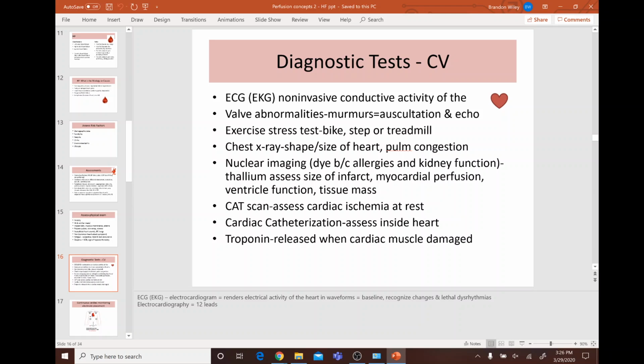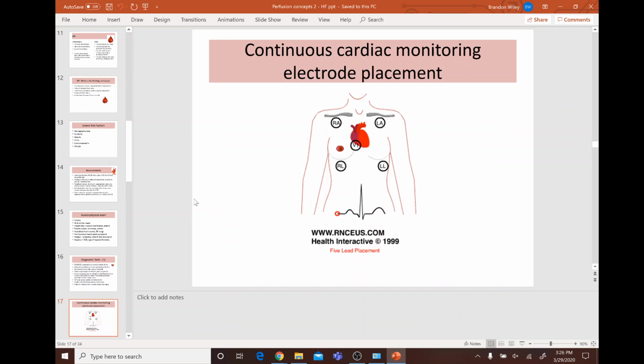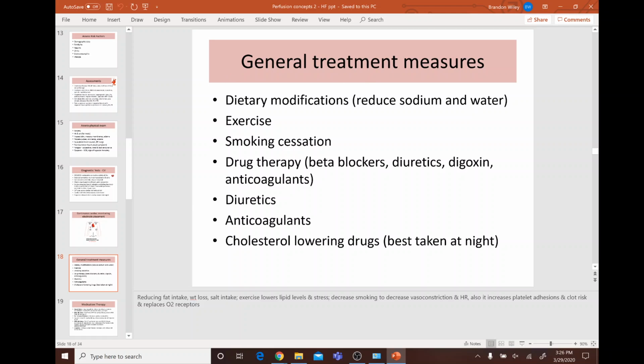Why would we do a CAT scan? Going to assess cardiac ischemia at rest. Why would we do cardiac cath? We're going to assess the inside of the heart. And when is troponin released? When cardiac muscle is damaged.